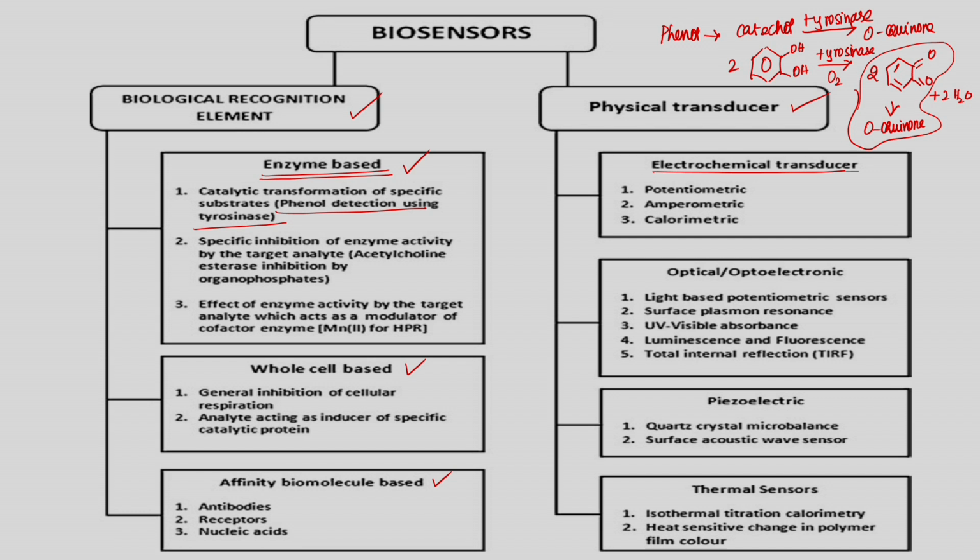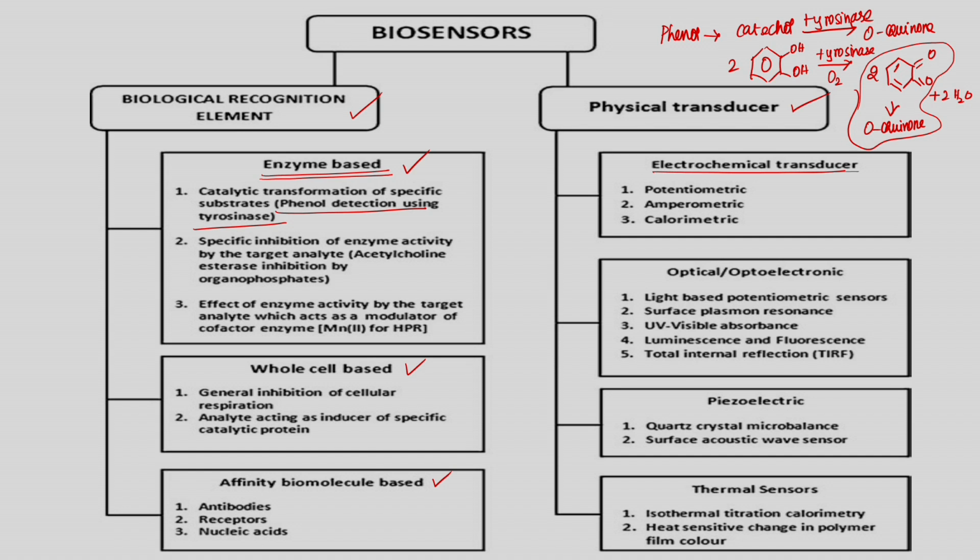So, phenol comes and attaches to the tyrosinase. Then it converts into orthoquinone. So, this conversion is detected as one of the signals. For example, here it is detected as an electrochemical signal, then that is further fed into the transducer, then an electrical signal, then further processing is done.